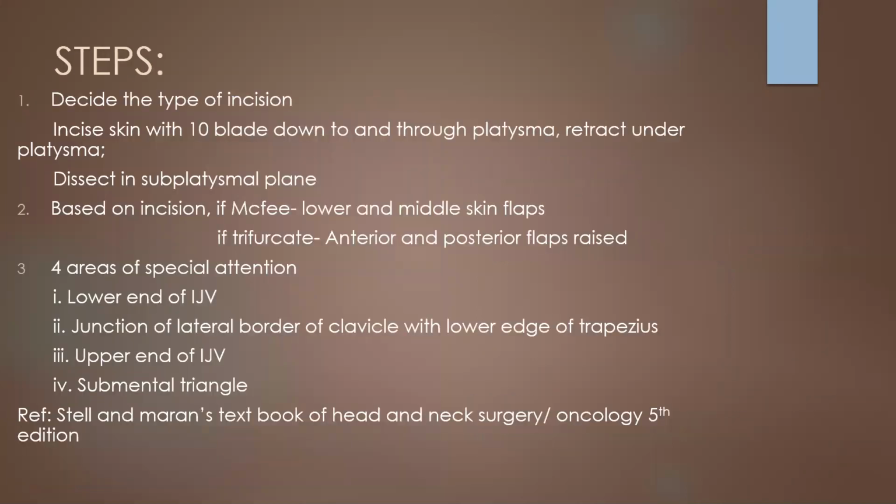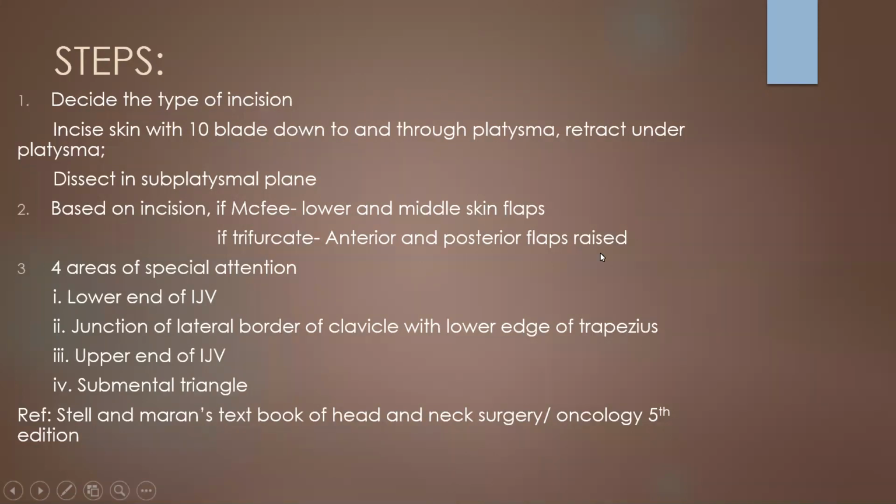Coming to the steps, first we should decide on the type of incision after anesthesia. So we'll incise the skin with a number 10 blade down to and through the platysma and retract the platysma. Our dissection should proceed in the subplatysmal plane as the chances of bleeding are very low in this plane. Based on the incision, if we are going to use a MacFee incision, the lower and middle skin flaps are raised, and if it is a trifurcate incision, the anterior and posterior flaps are raised.